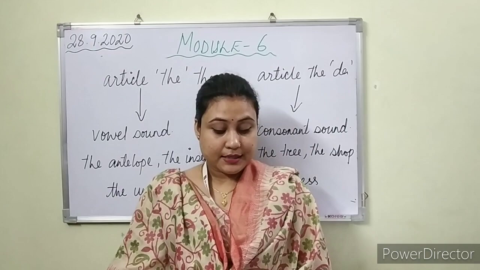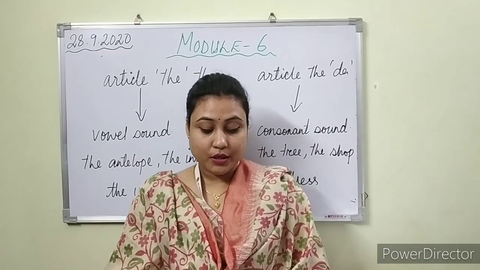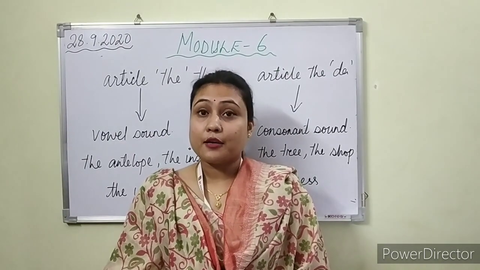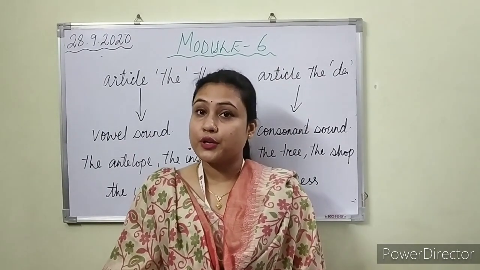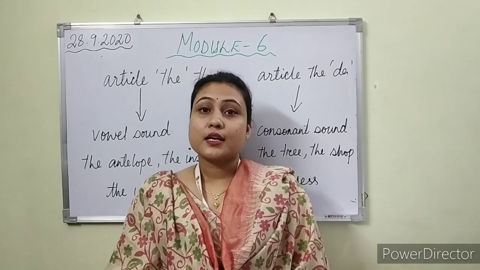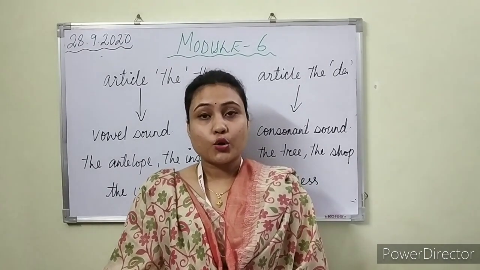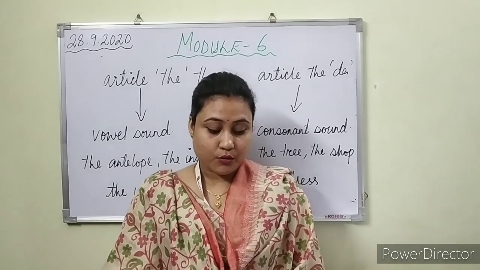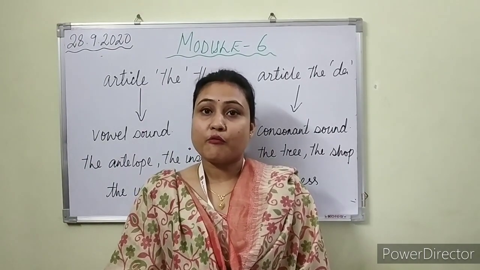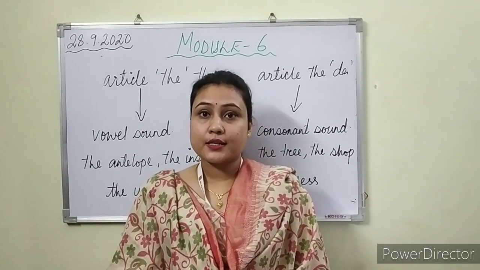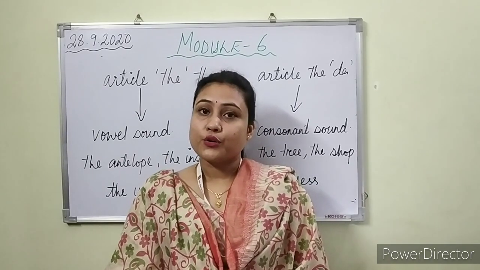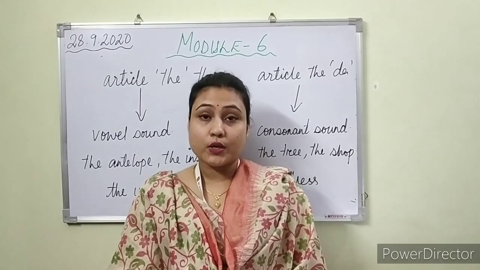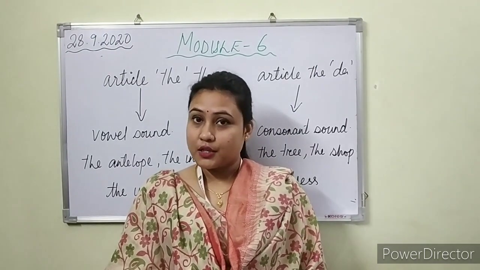Dennis is a simple man with a unique point of view. So what will be here? Dennis is a simple man with a unique point of view. I have told why it will be a before unique, a before uniform. Why? Because we pronounce it U, which is a consonant sound. It's not a vowel sound. No doubt the first letter is a vowel, but its pronunciation is U, which is a consonant. So here, Dennis is a simple man with a unique point of view.